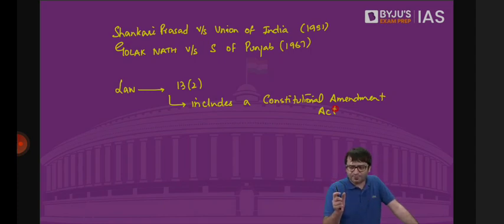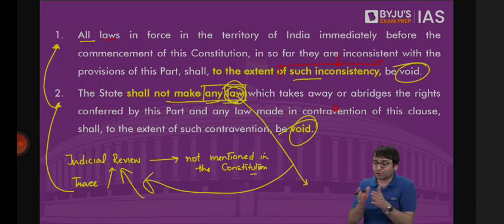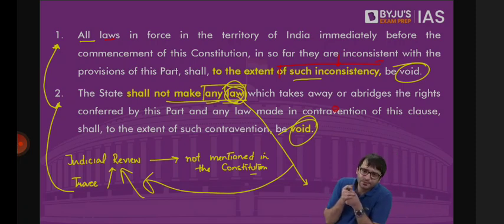The government asked the Supreme Court, but sir, in 1951, in Shankari Prasad case, you said law is different, Constitutional Amendment Act is different. Through an ordinary law, you cannot delete, modify, abridge a fundamental right. But through a Constitutional Amendment Act, you can delete, modify, abridge a fundamental right. But in that case, Supreme Court is saying no, that's not the correct position. It's about interpretation. So how can you say, even through a Constitutional Amendment Act, you cannot delete, modify, abridge a fundamental right?